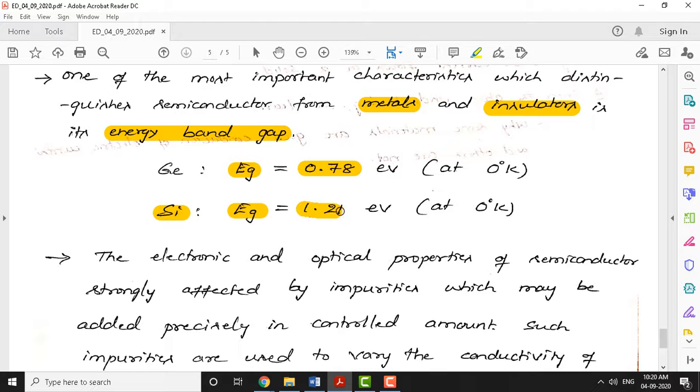Again, we can make an observation here. I will ask a question. Since germanium has 0.78 electron volt and silicon has 1.21 electron volt, silicon has a higher band gap compared to germanium. My question to you is whether silicon has an advantage in having a larger band gap.